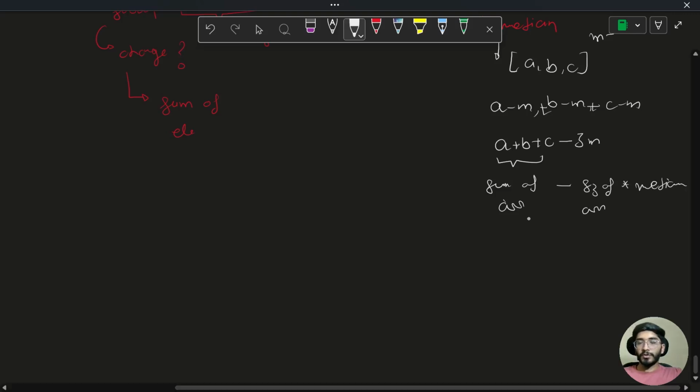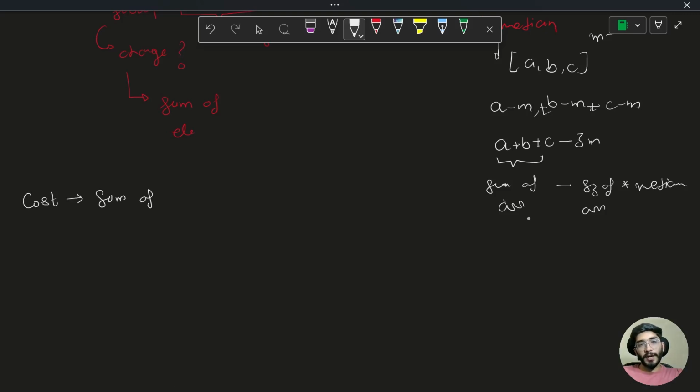median. So for getting the cost of any subarray, we had deduced a relation that it is nothing but the sum of the array subtracted by the size of the array multiplied by the median. Cool.